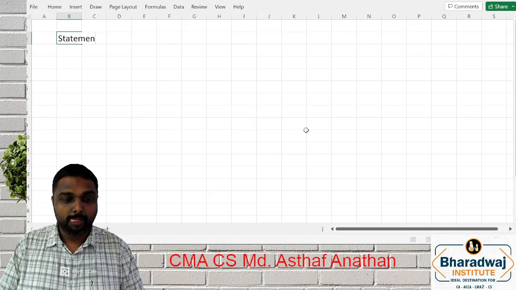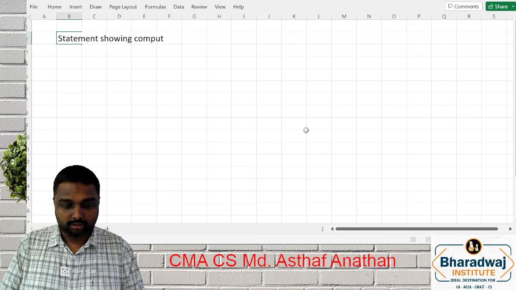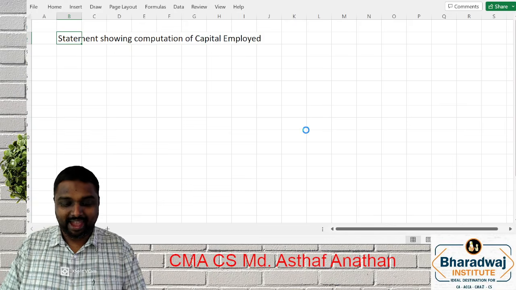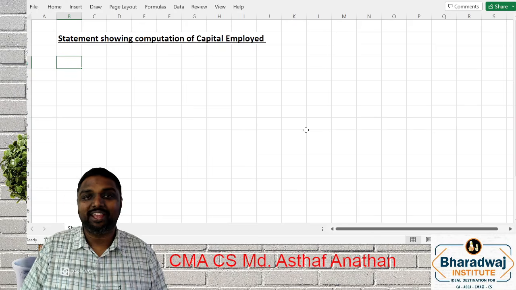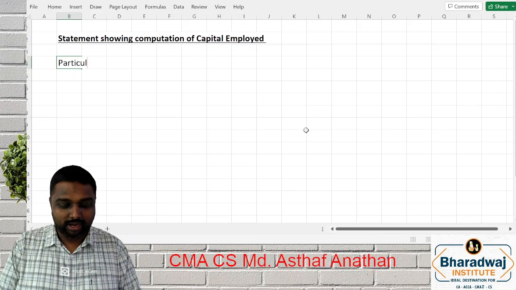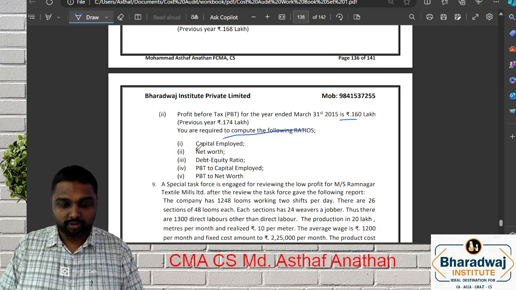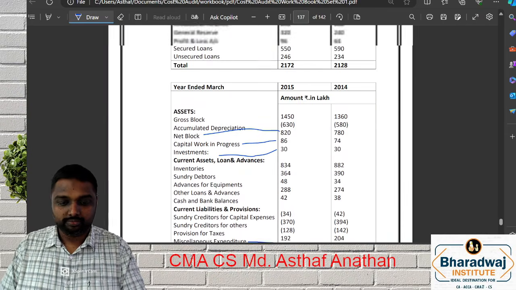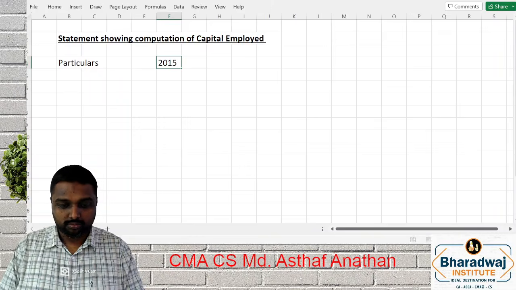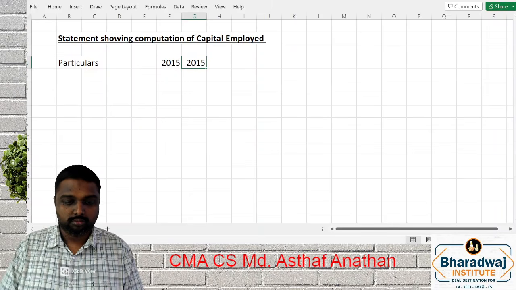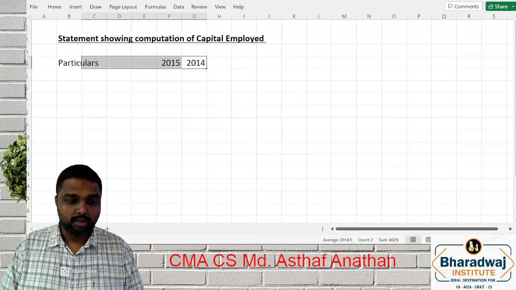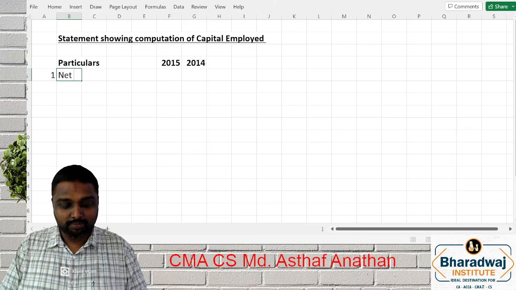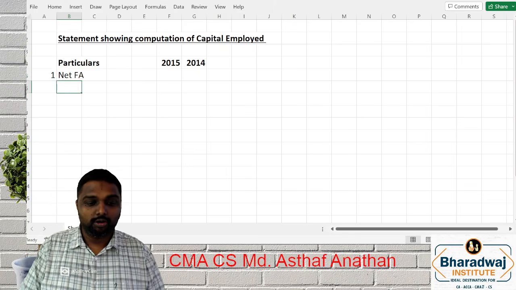First, statement showing computation of capital employed. We have 2 years of information. You know very well, capital employed is nothing but net fixed asset plus net current asset. So what will be the net fixed asset?